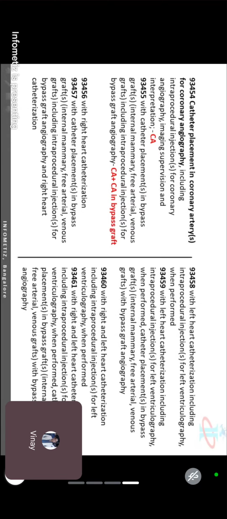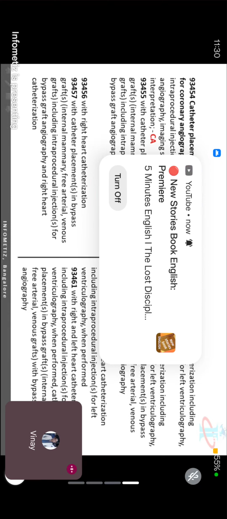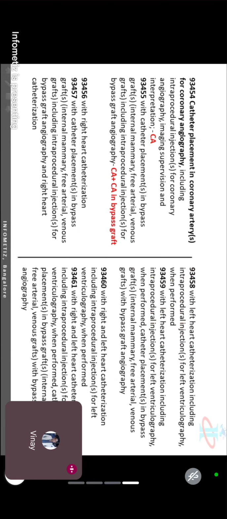Okay. Now, the fun part. We have seen RT, we have seen LT, we have seen CAG, coronary artery angiography, we have seen CAG plus graft. Right? 4 things we have seen here for cardiac cath. Now you have to combine each and everything one by one. So if I am asking you 93456, CAG plus RT, coronary angiography with right heart catheterization.